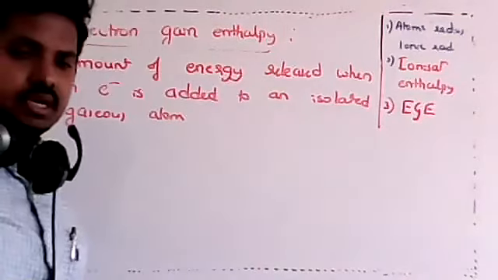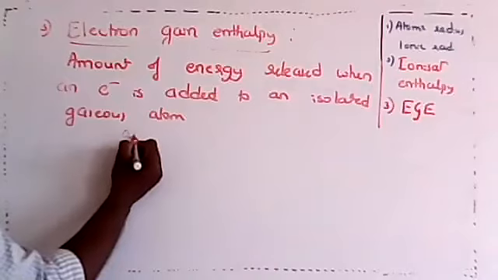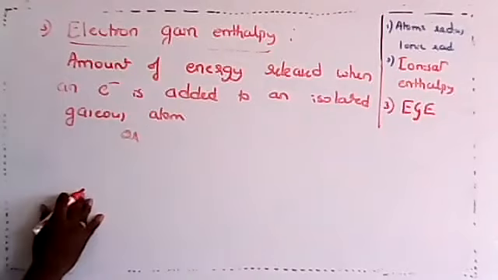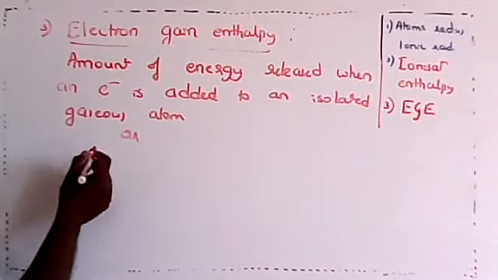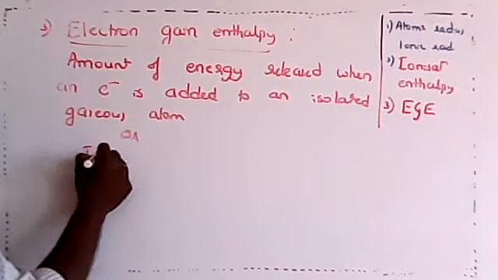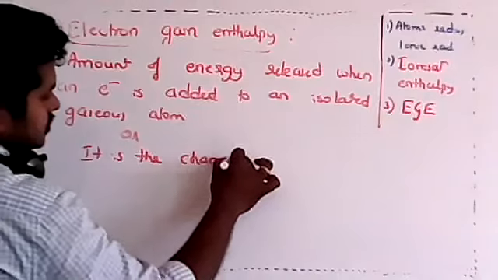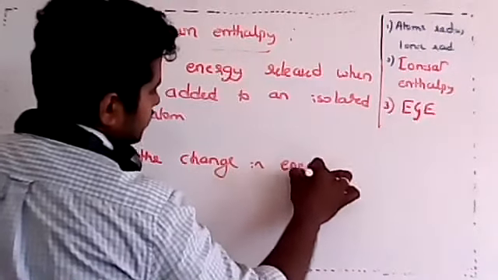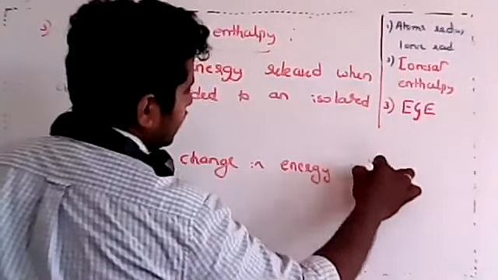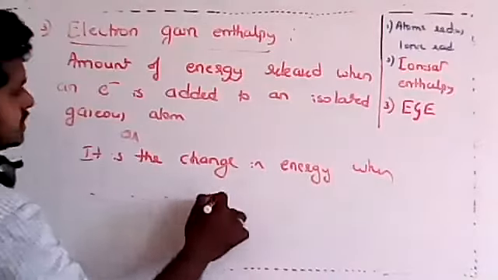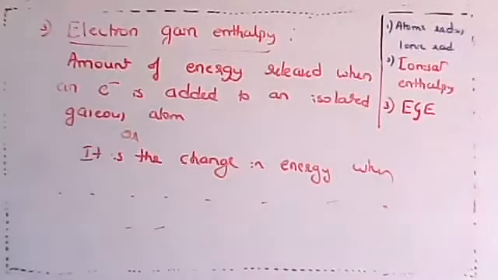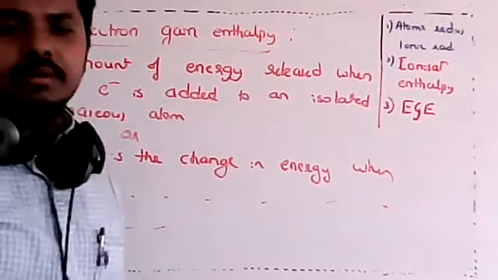So, dear students, you can write it in terms of "or" also. Or you can write it as: it is the change in energy when an electron is added to an isolated gaseous atom. Both definitions are okay. Got it, my dear students?